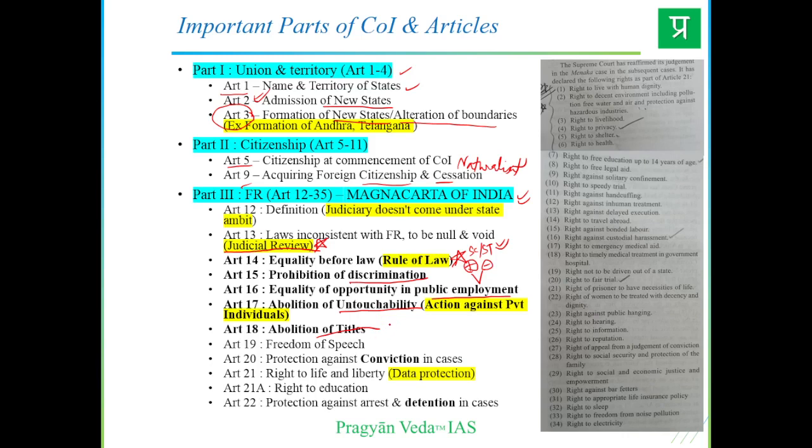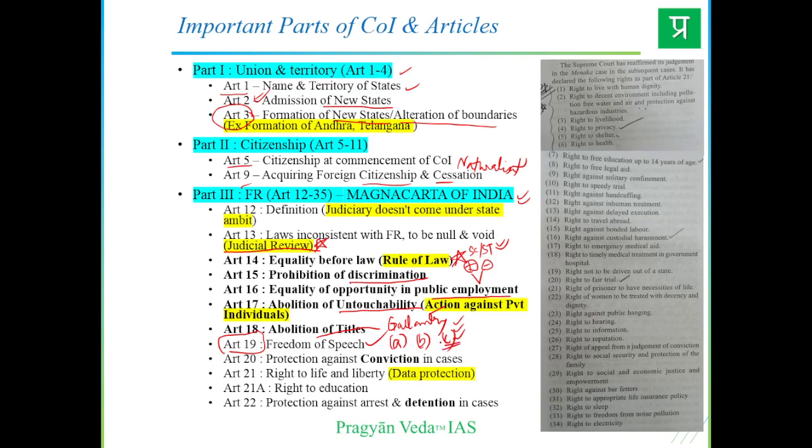But there are some gallantry awards that are given to Indian citizens with exceptional performance in public life, like the Bharat Ratna, Padma Shri, Padma Vibhushan. They are not covered under this Article 18, right? And Article 19 is the freedom of speech, right? There are many subclauses under this, A, B, C, like that it goes. So there is a freedom of speech, but there are also reasonable restrictions on the same.